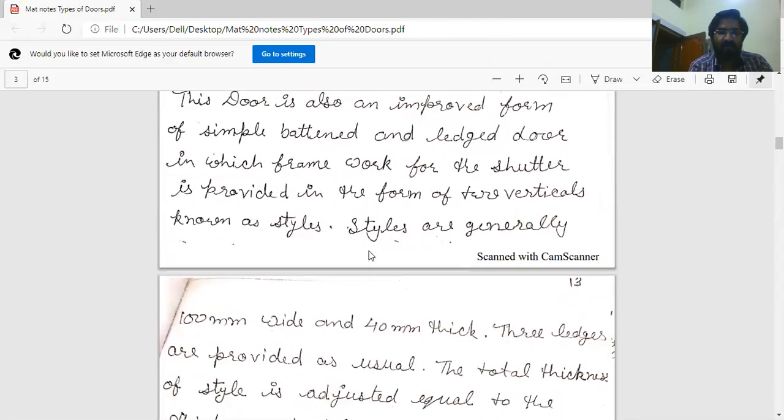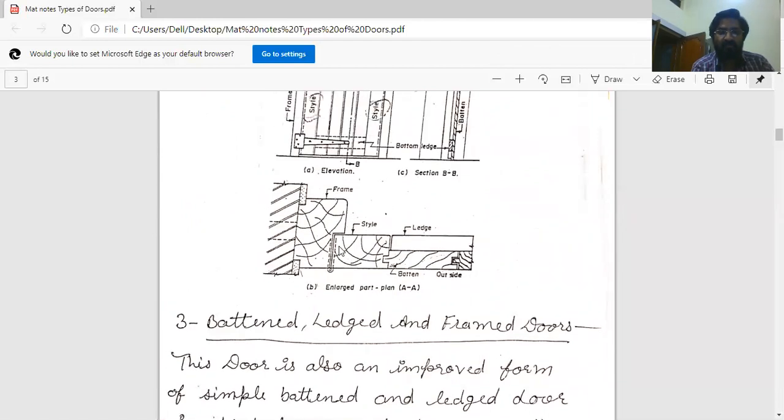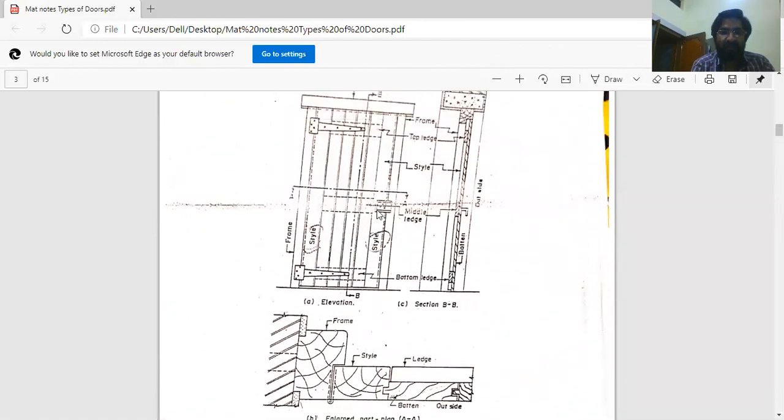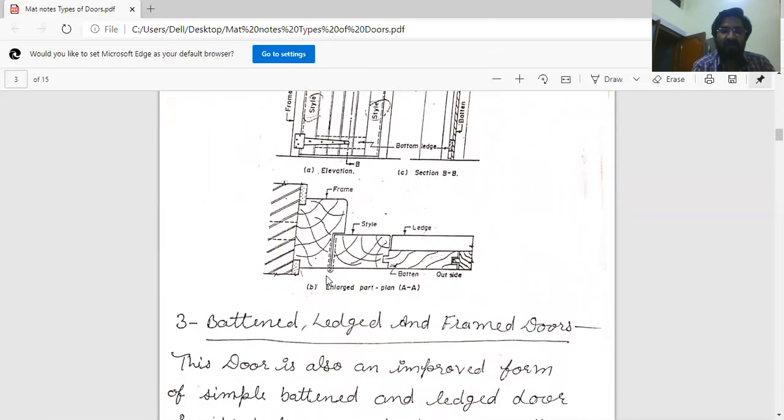Third type of door is batten, latched and framed door. In the first type, batten and latched, we add a frame. So this is the batten, vertical planks of wood, and the horizontal latches, and here is a frame. The batten and latch assembly is fixed in a frame. So this is the batten, latched and framed door.